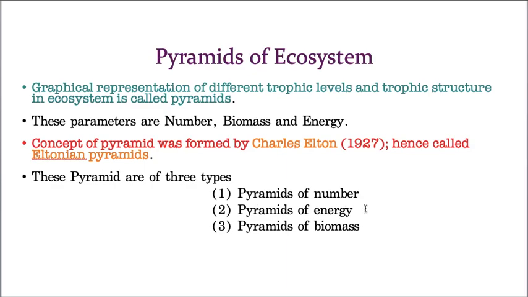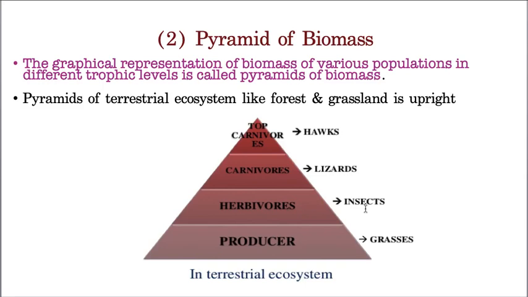Let us take one more pyramid. Yes, this is one more pyramid, the second type of pyramid, that is the pyramid of biomass. And what is the meaning of biomass? Living matter. How much living matter is present in an ecosystem, that is called pyramid of biomass. It is the graphical representation of the living matter, that means biomass, of various populations present in a given area in the form of different trophic levels. The pyramid of biomass is always upright in forest, that means terrestrial, and also grassland.